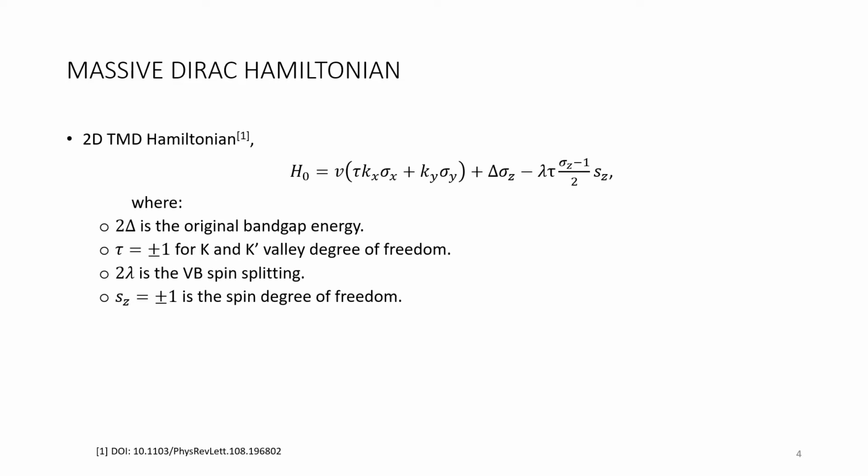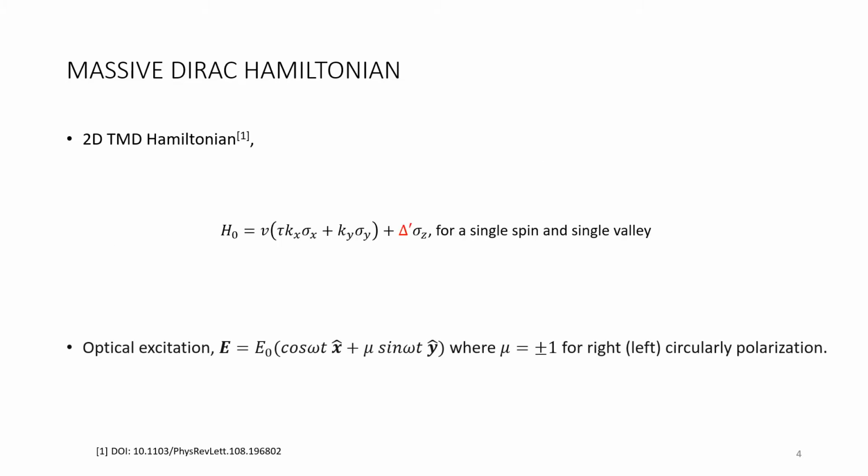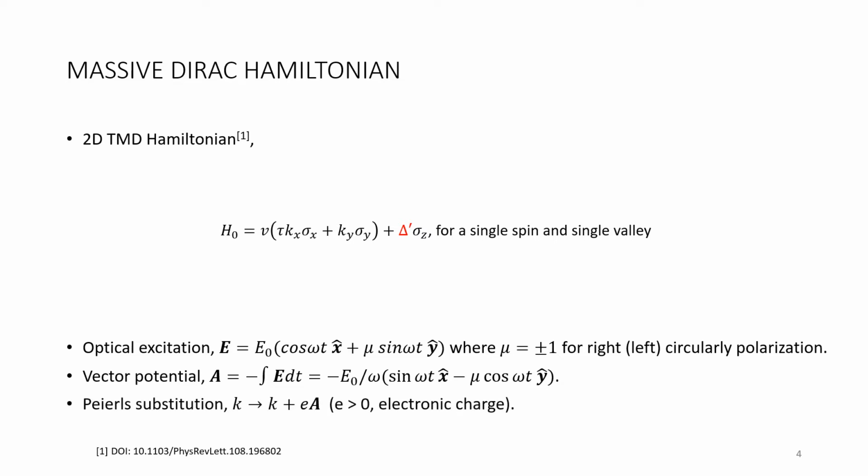The electric field and vector potential A are introduced in the standard way, where mu equals plus or minus 1 is the helicity index of right and left circular polarization. The momentum term is substituted using the Peierls substitution to obtain the full Hamiltonian, including the light-matter interaction.